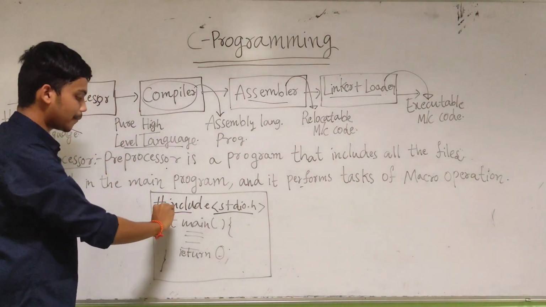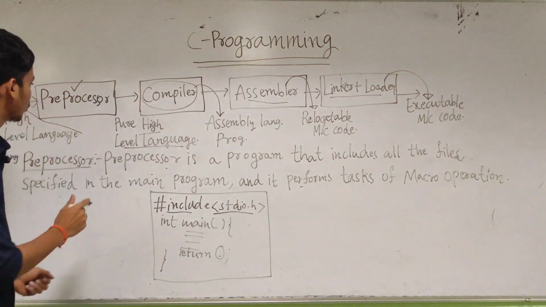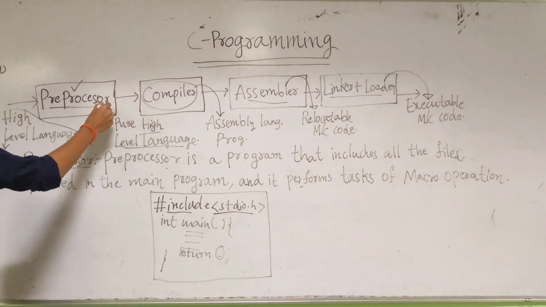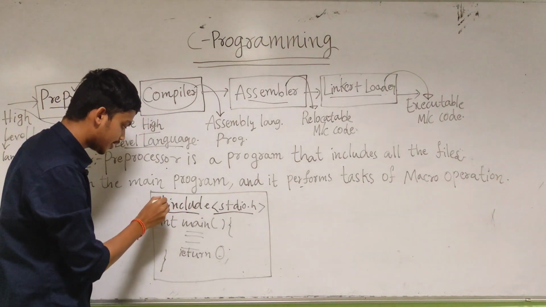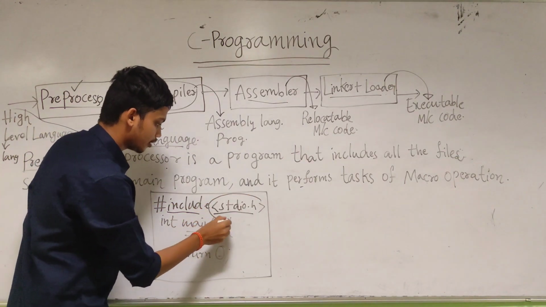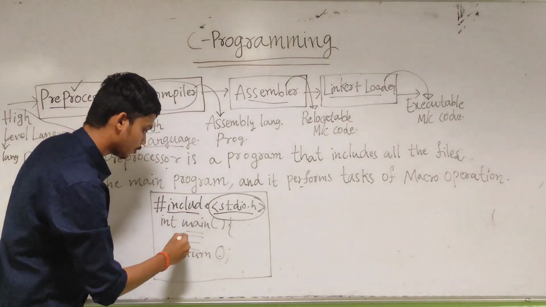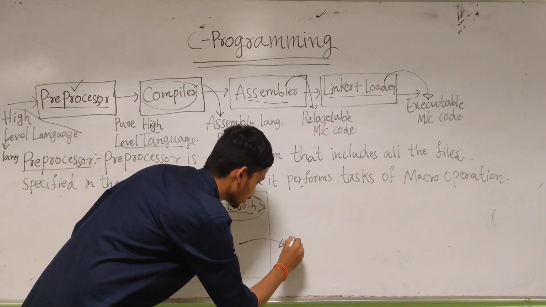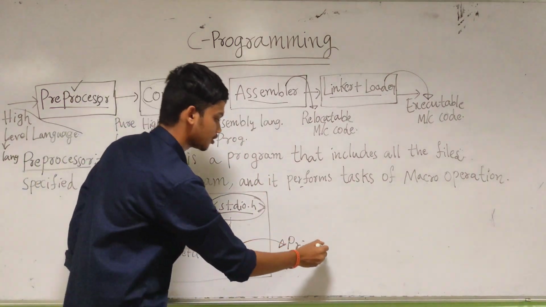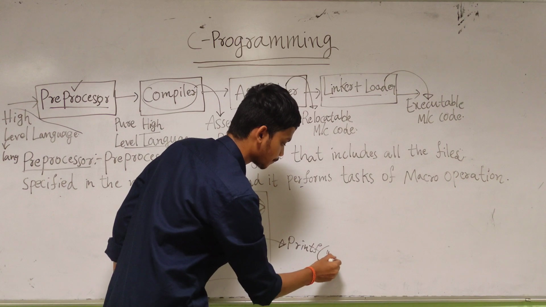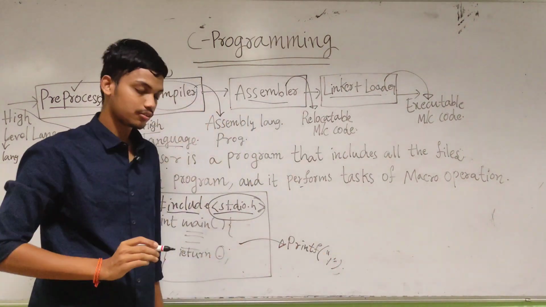When the code is written like this and you execute it, first the preprocessor comes into the picture. The preprocessor will include this stdio.h file. For example, in between we have operations like printf, which is used to print our output on screen. If I write printf 1, it means 1 will be printed on the screen.